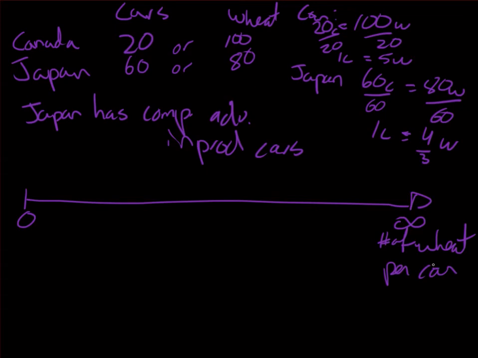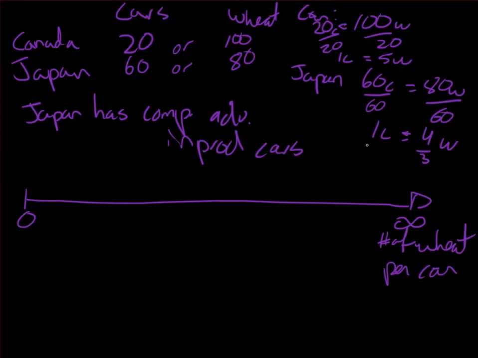It could have been the number of cars per wheat, but I like to have it as the number of wheat per car because in this calculation, we've looked at this idea of only one car, and we've seen the opportunity cost to trade off in terms of wheat. So it's already in the right format that I'm interested in, because the number of cars has been standardized in both examples. So number of wheat per car.